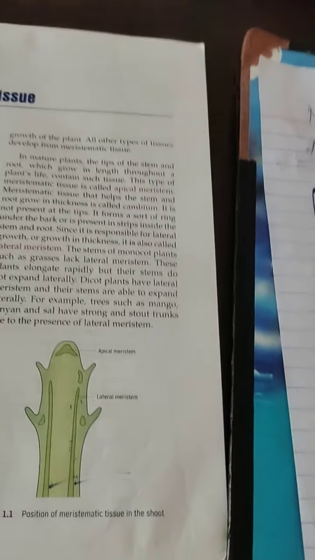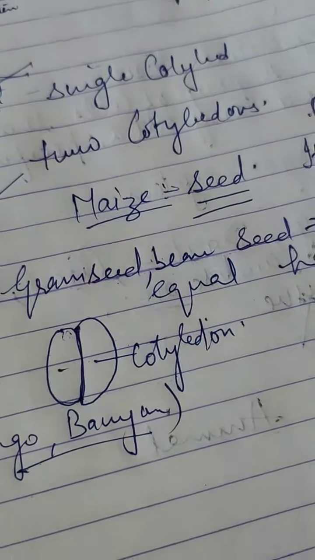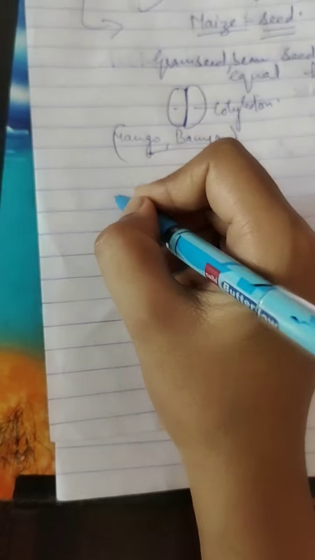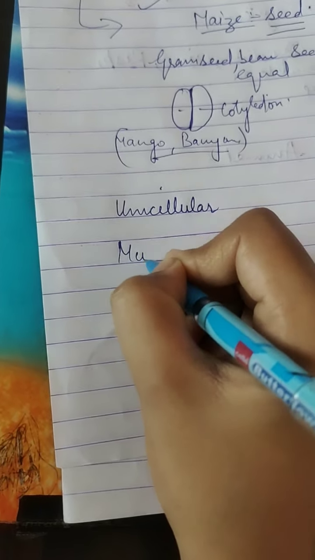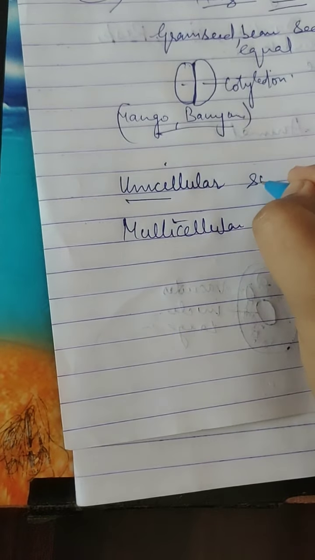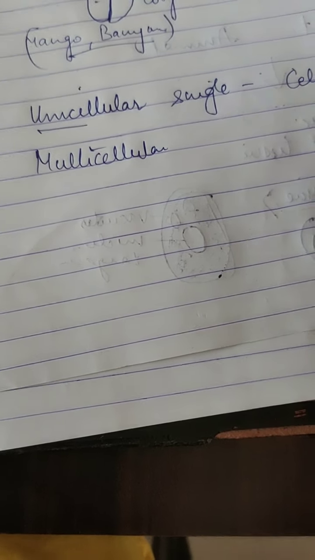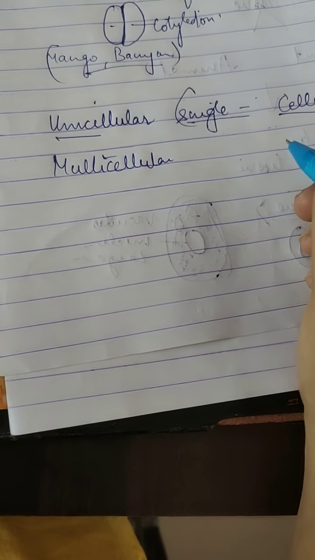Now before starting the next topic, permanent tissue, we will discuss two basic terms, unicellular organisms and multicellular organisms. Uni means single, cellular means celled. Organisms which are made up of one cell are known as unicellular organisms.